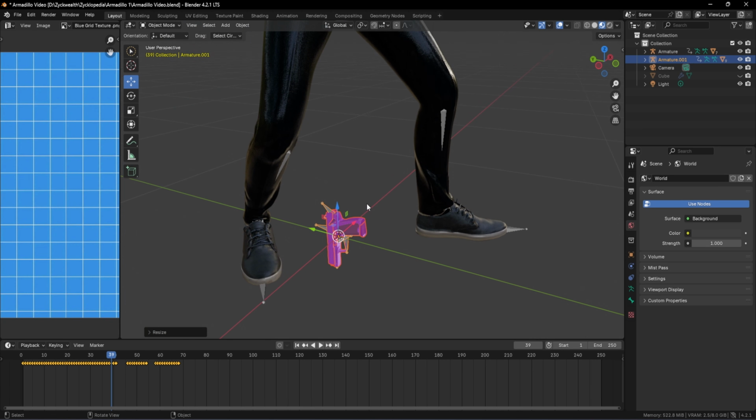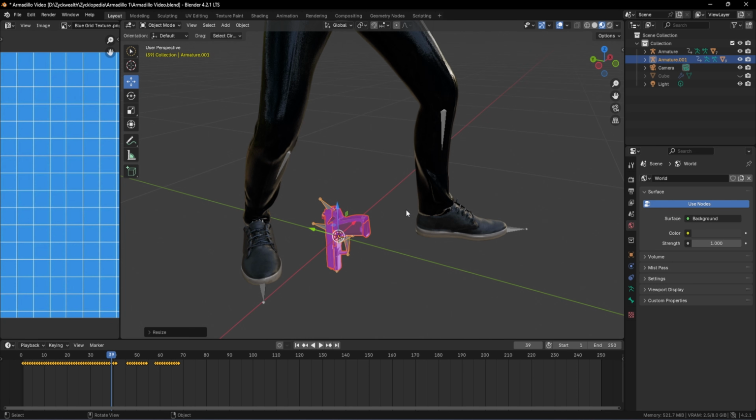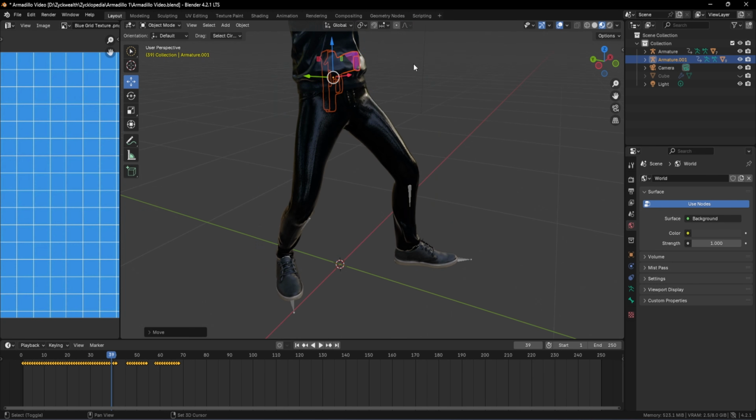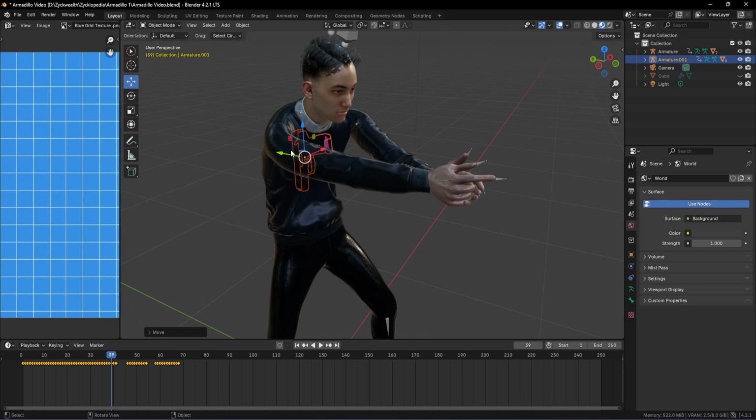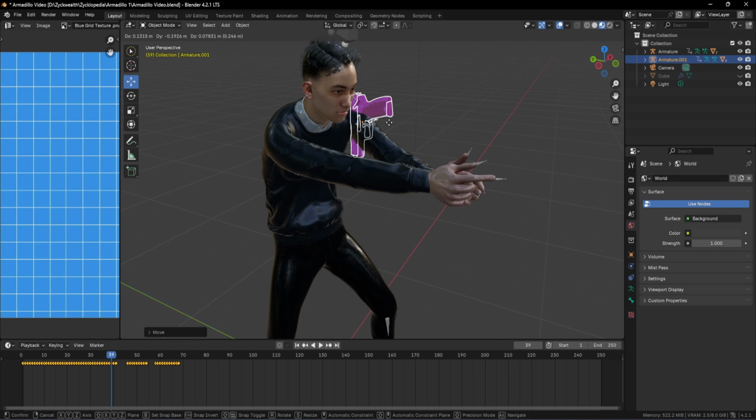In order to fix that, we just press S and increase it. It doesn't have to be perfect. We are just making shorts videos, so we can scale it as much as we want and place it next to our model like this. For placing, we can use our arrow bars like this, or you can press the G button on our keyboard, which can be used to freely move our gun.